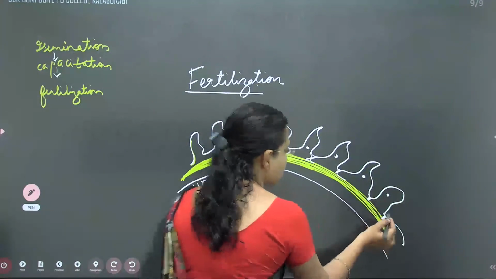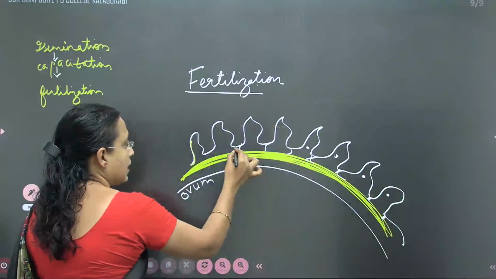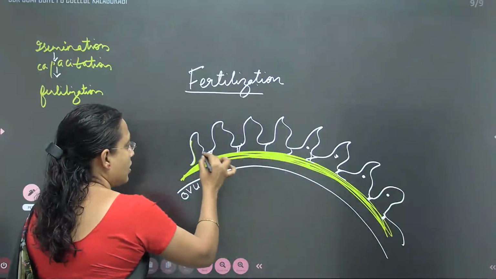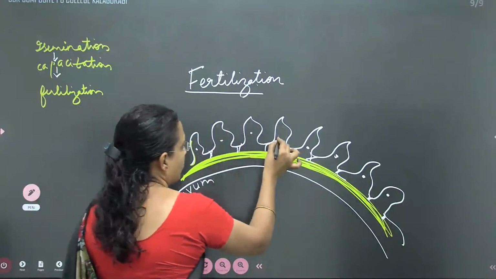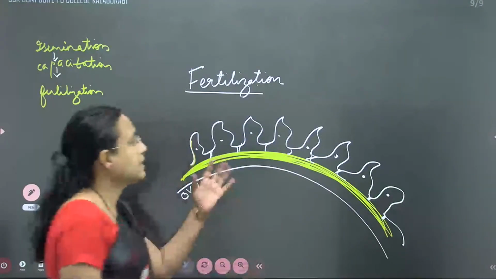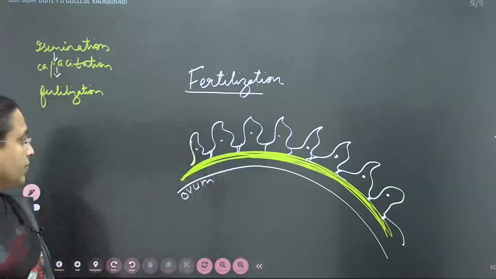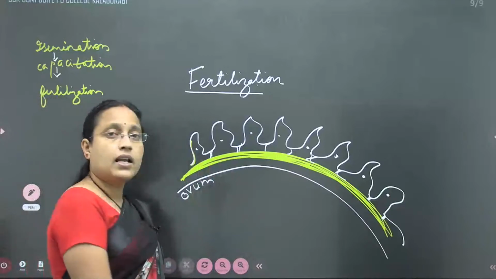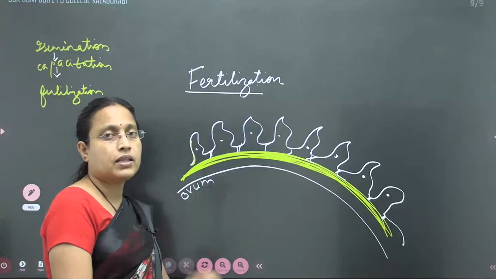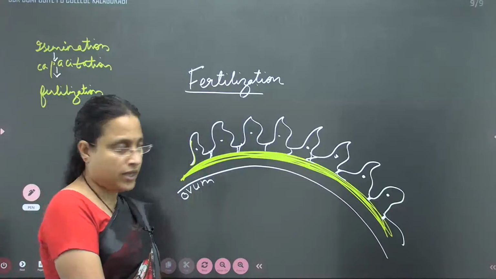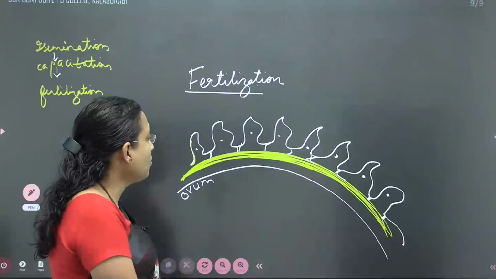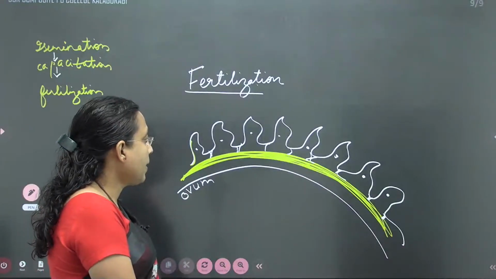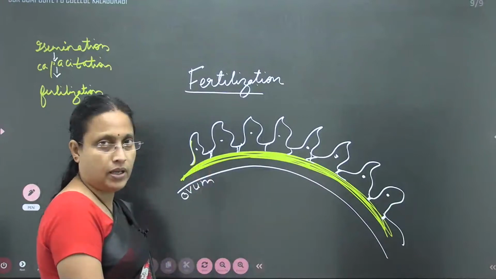It is not a syncytium. Each cell is independent here, so it should not give that impression. Each cell will be independent here. Okay, it is basically a follicular cell from the past. I mean, in the previous stages, it will be a follicle. Now, what happens here? This is the ovum.